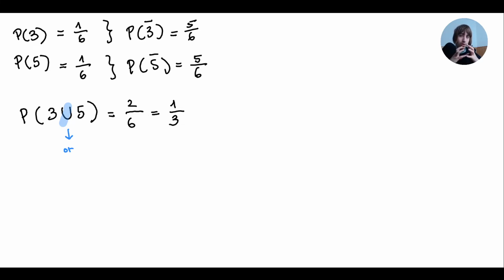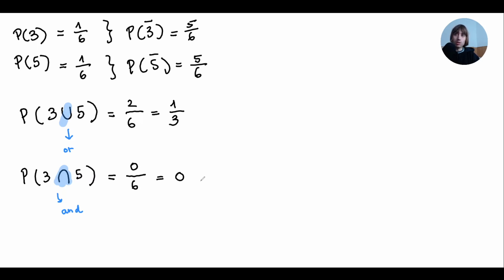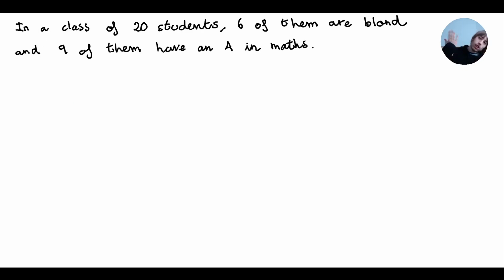They merge forces. And what is P(3 ∩ 5)? Like this. What does the symbol mean? This symbol in mathematics, especially group theory, which you'll study someday, means "and". So we're determining the probability of getting a 3 and a 5. Of course, this cannot happen. We cannot get a 3 and a 5 at the same time with a standard dice in one throw. So the probability is going to be 0 out of 6, which is 0. No chance.